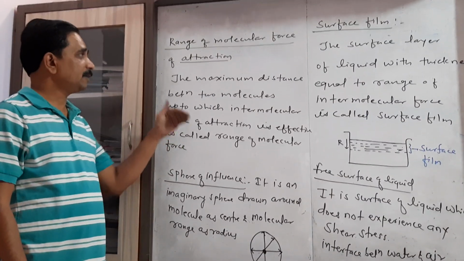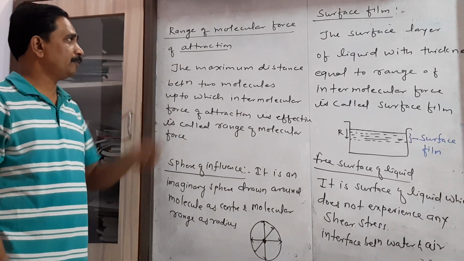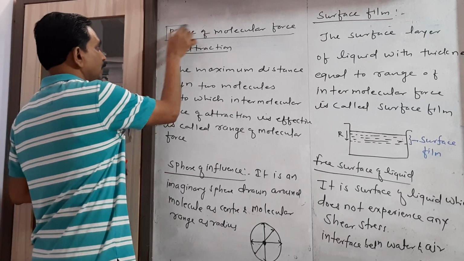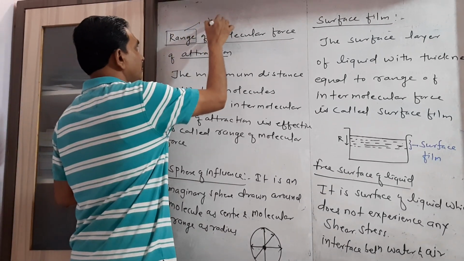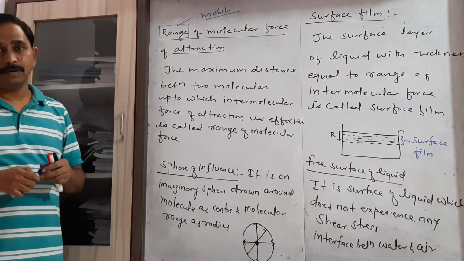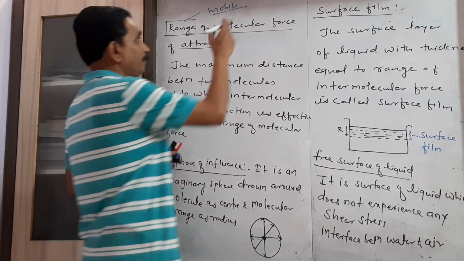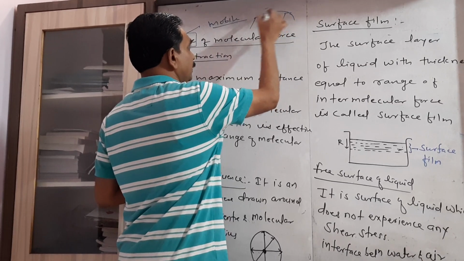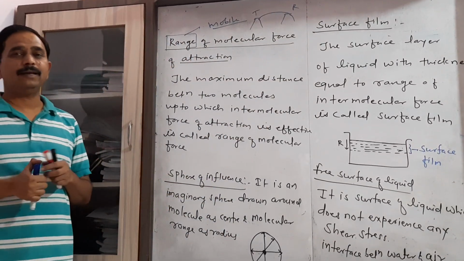Now let us consider the next definition, the range of molecular force of attraction. This word is familiar to us: range. We always use this word related to the mobile. When we consider the mobile range, it is the maximum distance between transmitter and receiver.